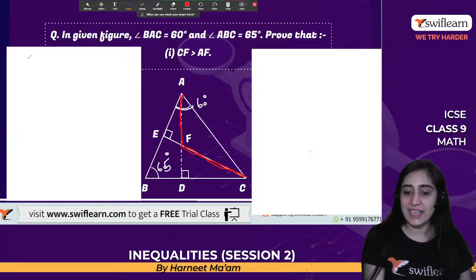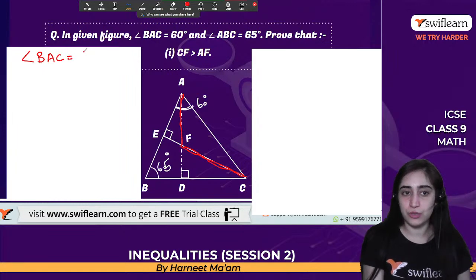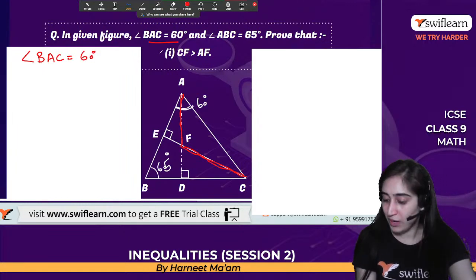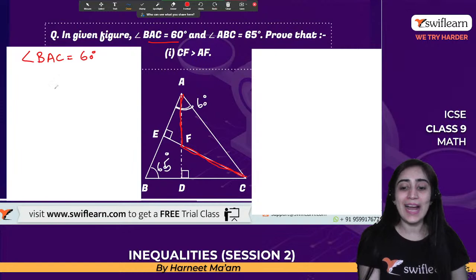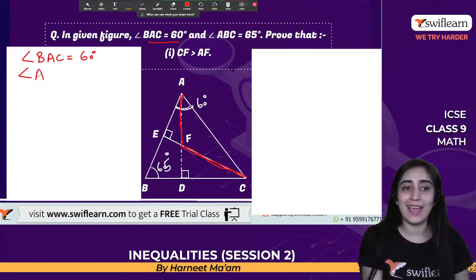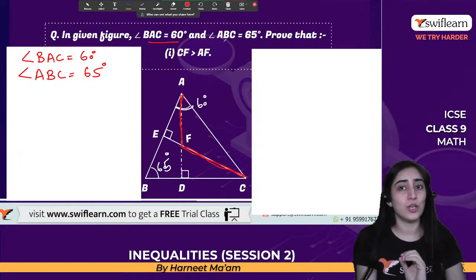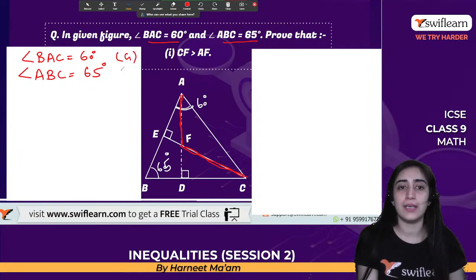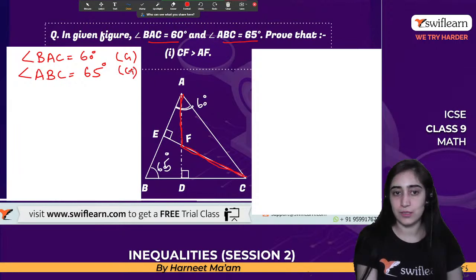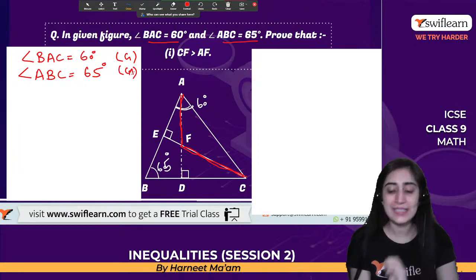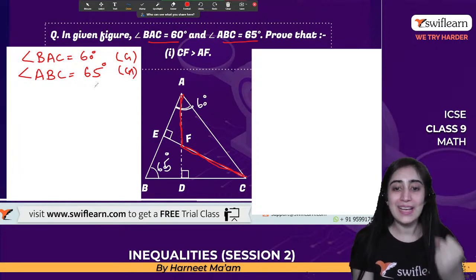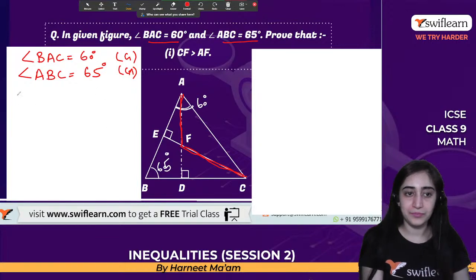Okay. So it says that angle BAC is equal to 60 degrees. That is given to us in the question, right? Now what else does it say? It says angle ABC is equal to 65 degrees. That is also given, so we can say in the bracket, given to us already. Now, let's consider the triangle.